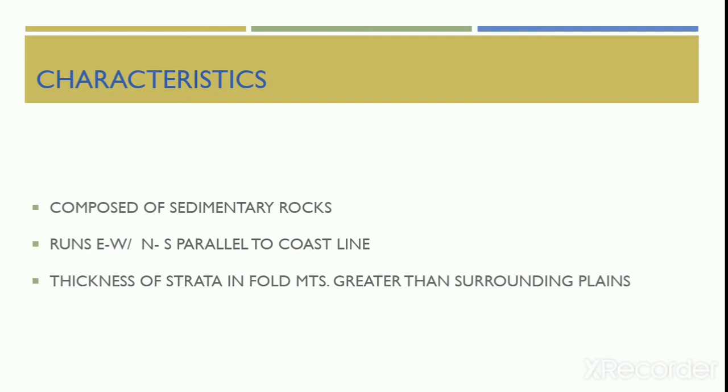Almost all important mountain systems of the world are shaped and run from east to west or from north to south, parallel to the coastline of the continents in which they occur. The thickness of the strata in the folded mountains is comparatively more than the surrounding plains.